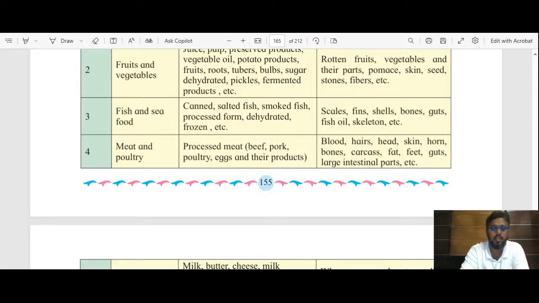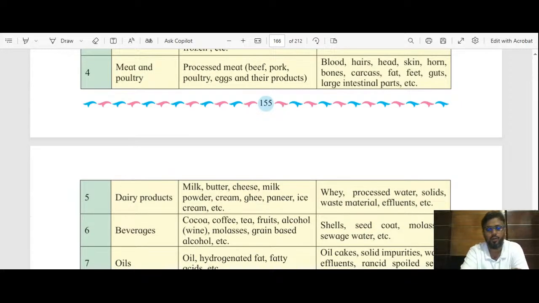Then the skeleton, we talked this morning about the bones of fishes, we don't eat that. A few fishes we do eat, but maximum we don't eat. Then we have meat and poultry. From that, processed meat is prepared like beef, pork, poultry, eggs, and all the products prepared from them. Many products are prepared. Okay. These are the products which we consume.